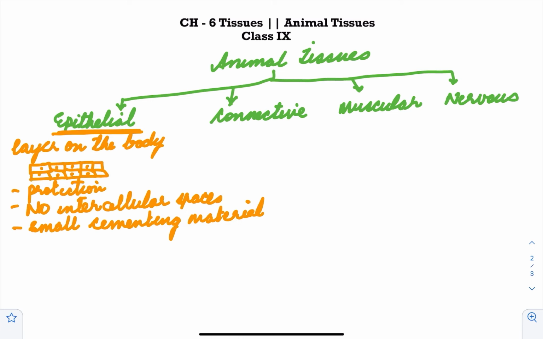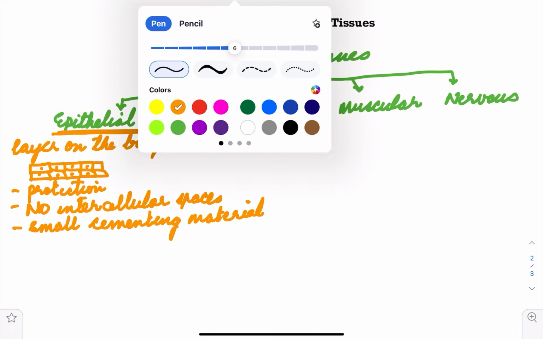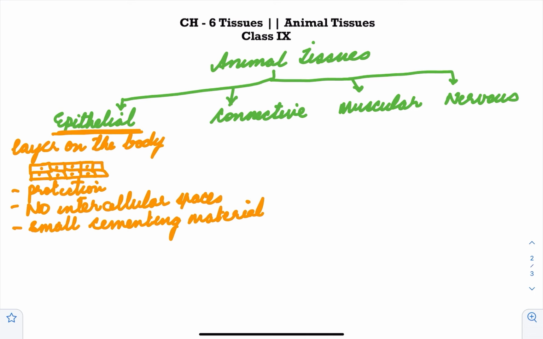So if you look at the subtypes of the epithelial tissue, you have the first category, squamous epithelium. So squamous means flattened. The cells are all flattened.